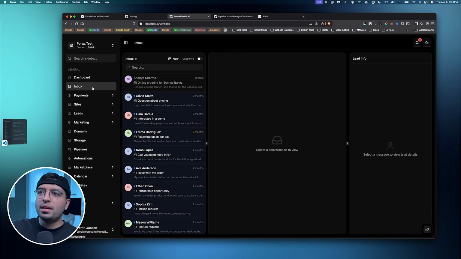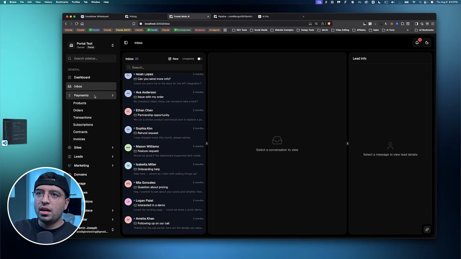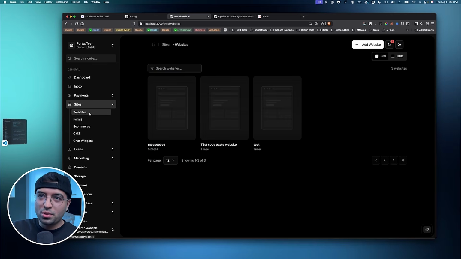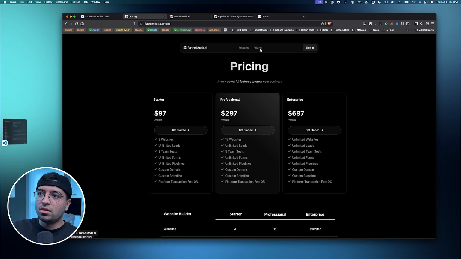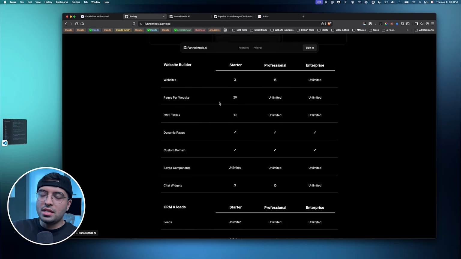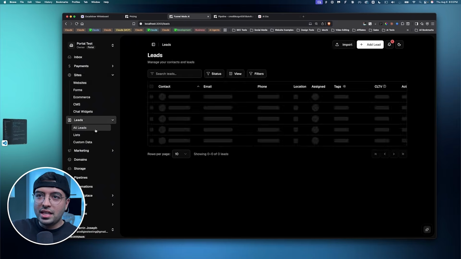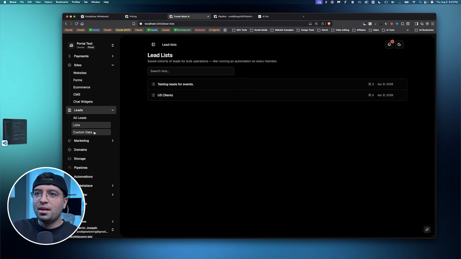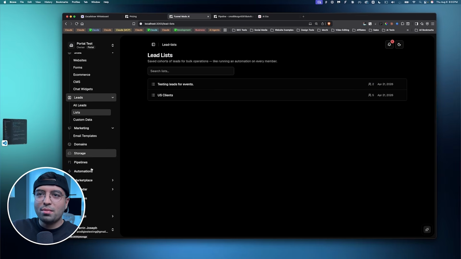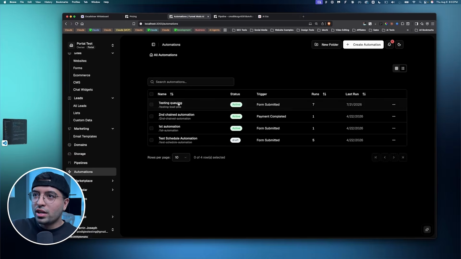We have a dashboard, we have an inbox page where we can get all emails, we have products, website builders, form builders, CMS tables, and that's actually how this was built. So whatever you see here on the pricing page was plugged into a CMS builder that is plugged into a CMS list that has components. And that's why all of this looks the same and can be reusable, but can have different data. And we also have leads, lead list, tracking. We also have custom data, marketing, email templates, like pipelines, automations. Like, look at all of this stuff, right?